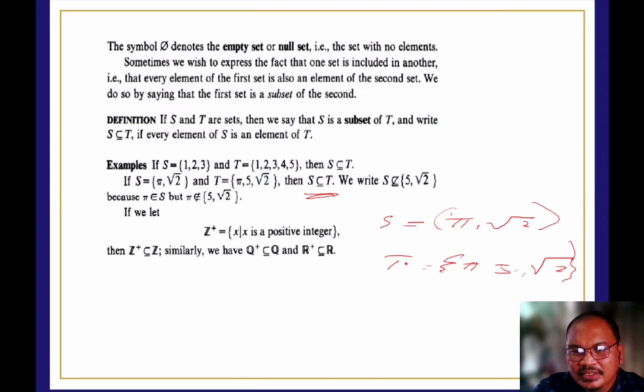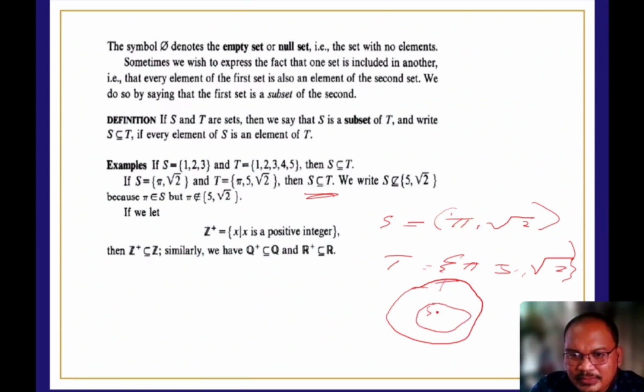Sabi niya, because in T, which is having the larger set of elements, lahat ng elements ng S ay nandun sa T. If you're going to have the diagram, ito yung T, ito yung S. Okay? That's why S is a subset of T kasi ang elements under the S is we have pi and square root of 2.